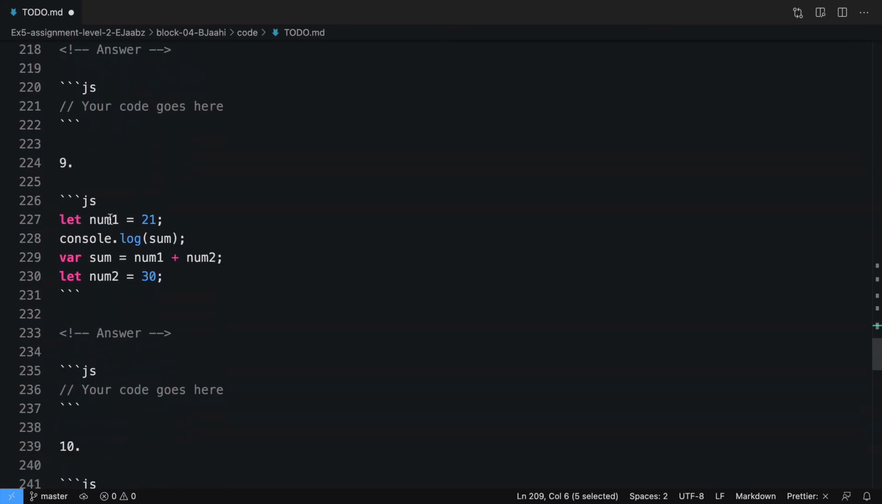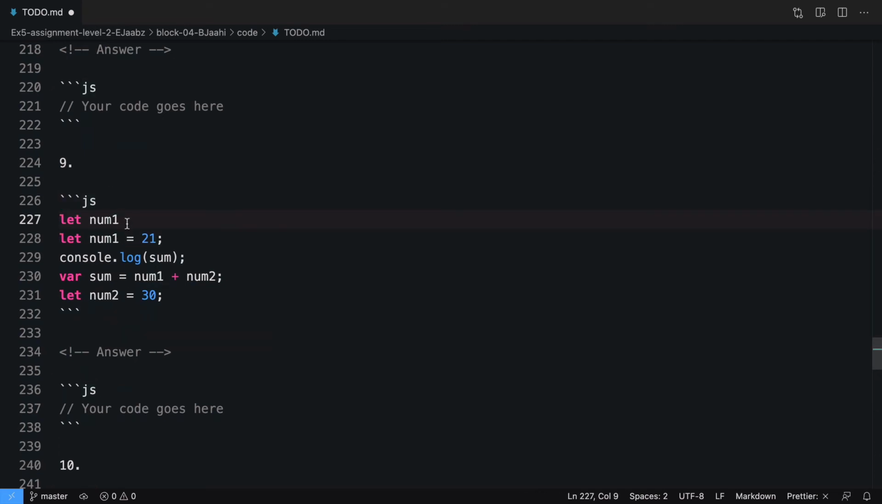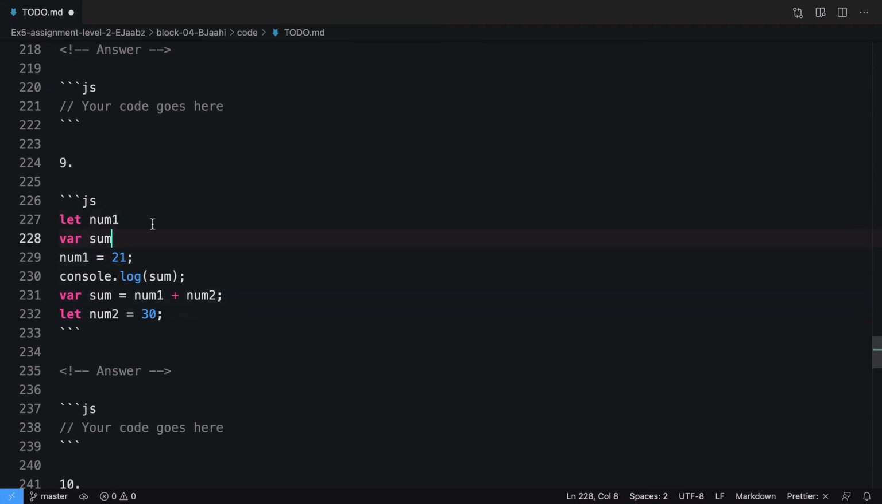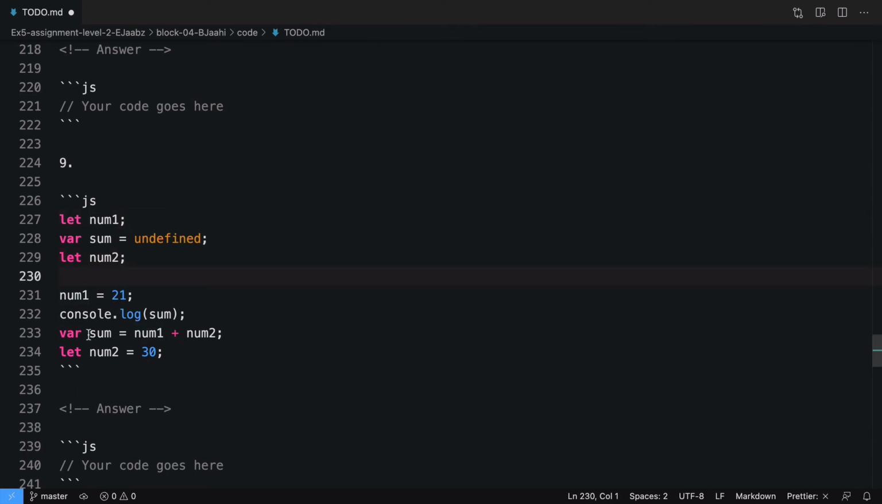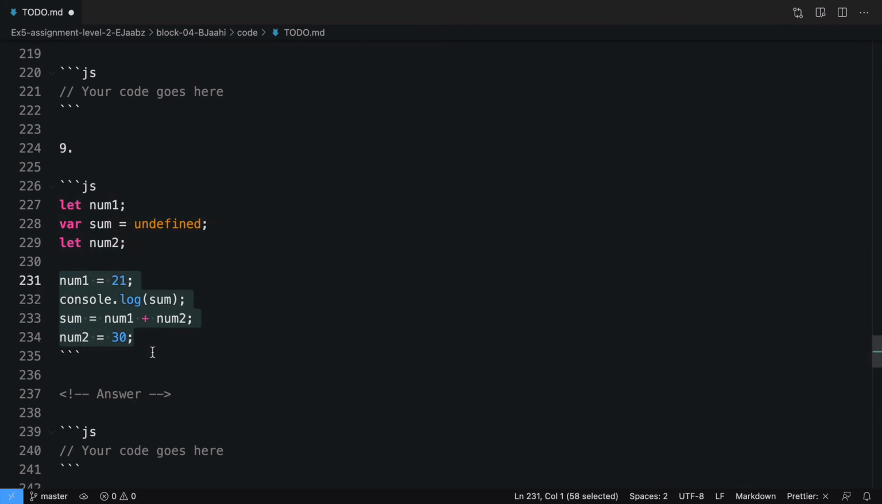Let's move on to this one. All the declarations. So you can see let num will move on the top. Here it will become num1 equal to 21. Similarly, var sum will move on the top, initialized with undefined, and let num will also move on the top. It will not get initialized. Here on the top, this is what will happen in declaration phase and this will happen in execution phase.